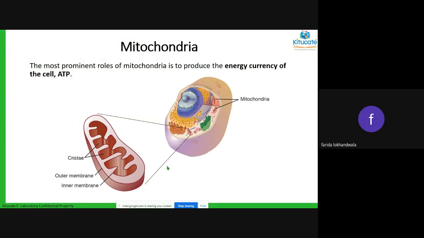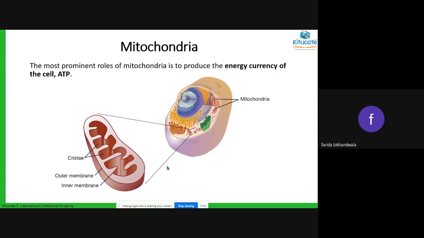It is where the power is generated so that the nucleus can give orders to the ribosomes, the ribosomes can produce the proteins, the endoplasmic reticulum can manufacture and bundle up the proteins, and then they are transported by the Golgi bodies to other body parts.